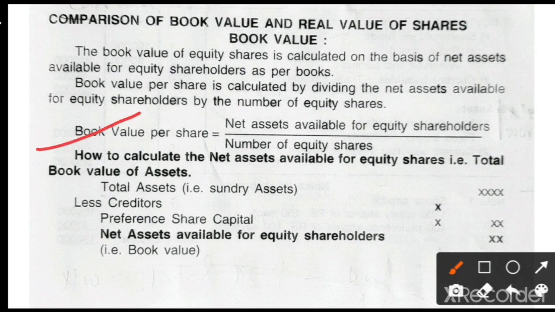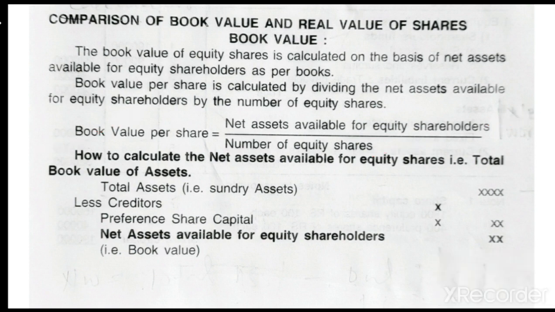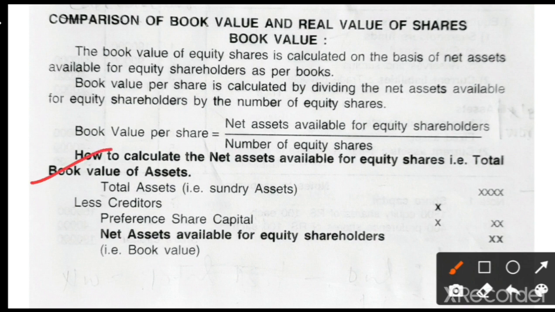Book value per share is equal to net assets available to equity shareholders divided by number of equity shares. The number of equity shares is almost always available in the problem, but there may be no information about net assets available for equity shareholders. Then how to calculate net assets available? There are two formulas. One is total assets minus outside liabilities, such as creditors and preference shares. Then we will get the book value. Is it clear?